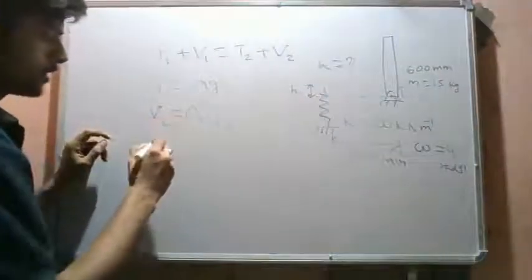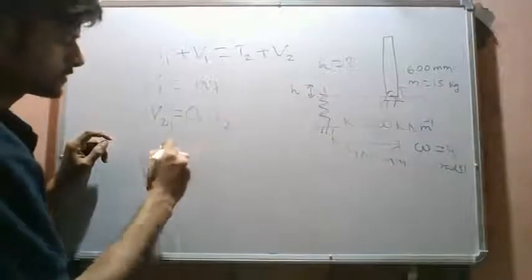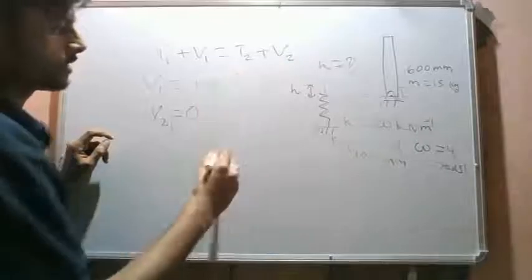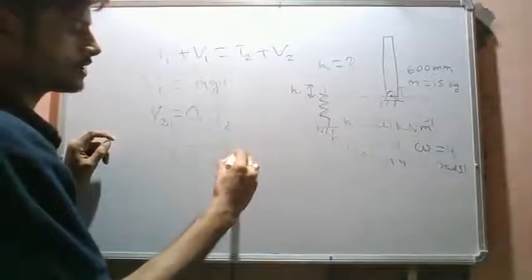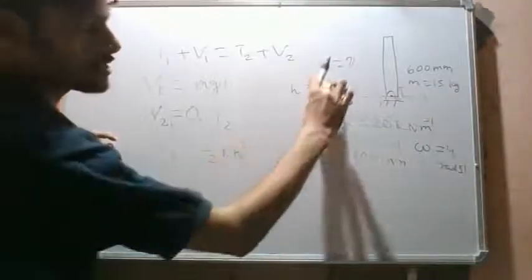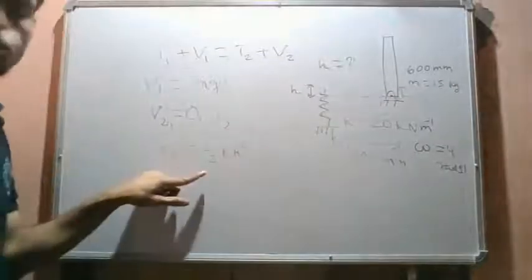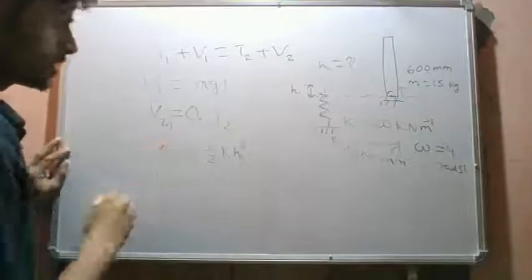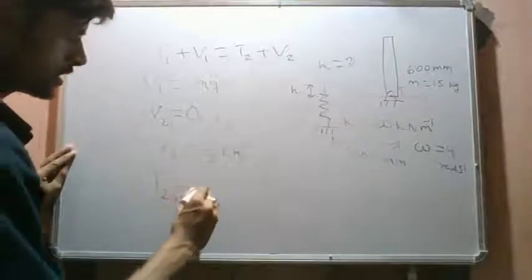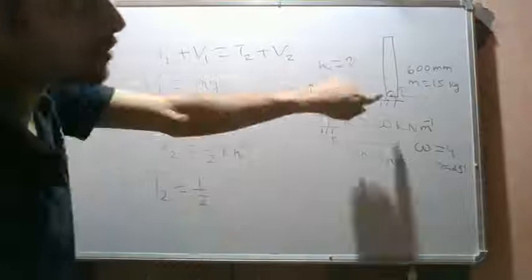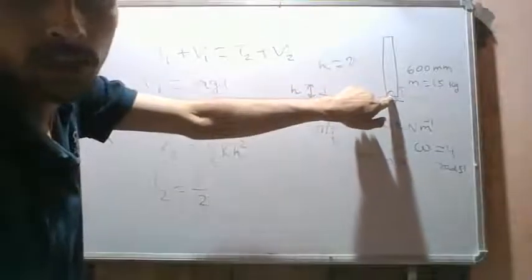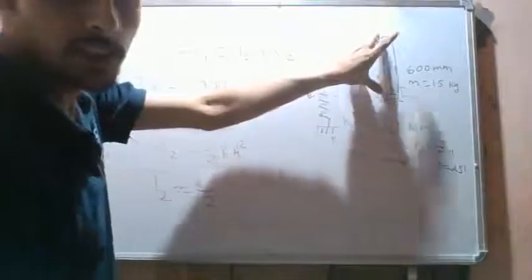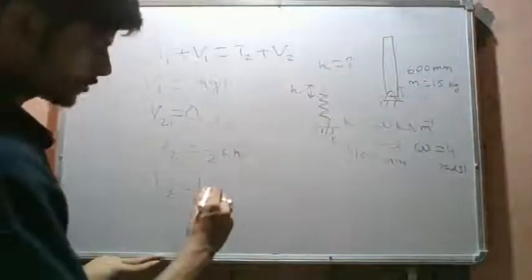The potential energy due to spring is half k h square, where h is the compression in the spring. This will be the potential energy stored in the spring. Now what about T2? T2 is half the moment of inertia about the hinge point times omega square, since we have discussed that this rod is in fixed point rotation.